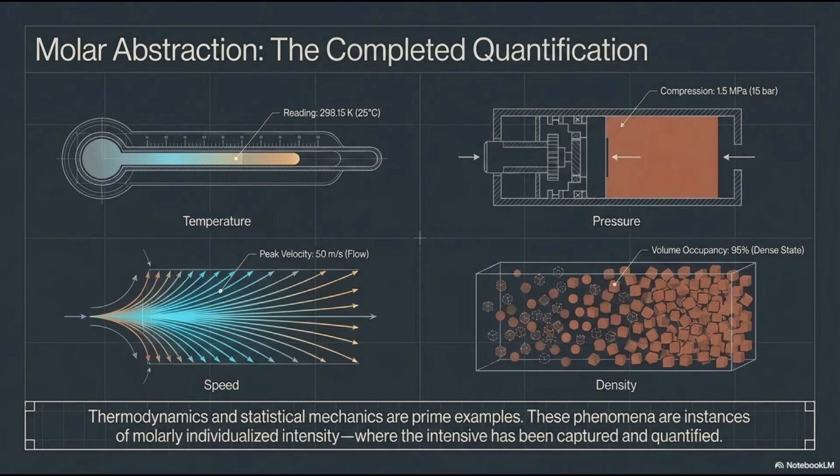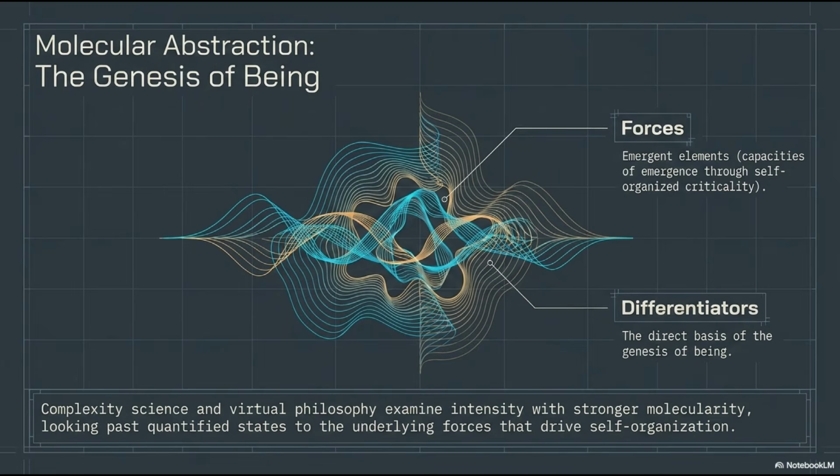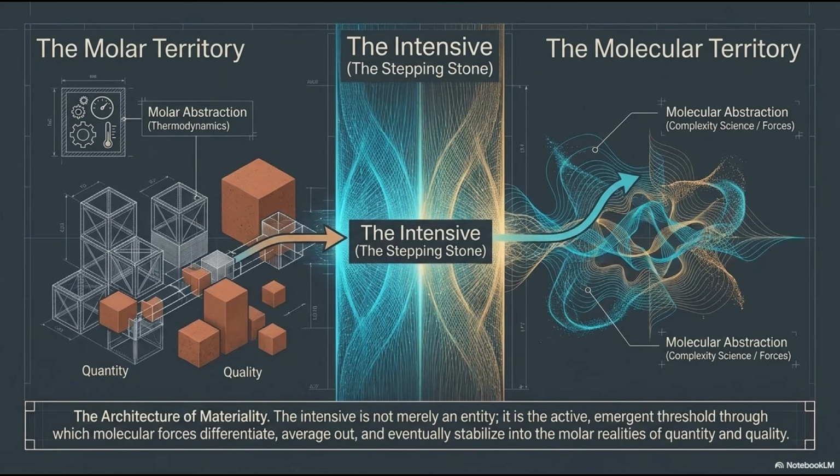Thermodynamics and statistical mechanics are prime examples of molar abstraction. By capturing intensity and fixing it into values like temperature, pressure, and volume, we turn dynamic processes into measurable, static data. Conversely, molecular abstraction seeks the genesis of being. By studying forces and differentiators in complexity science, we look past quantified states to understand the underlying drivers of self-organized criticality.